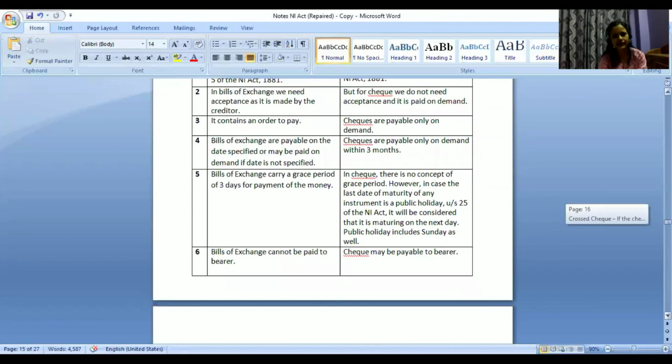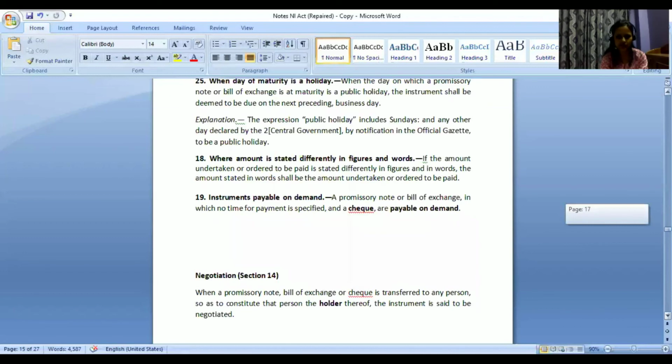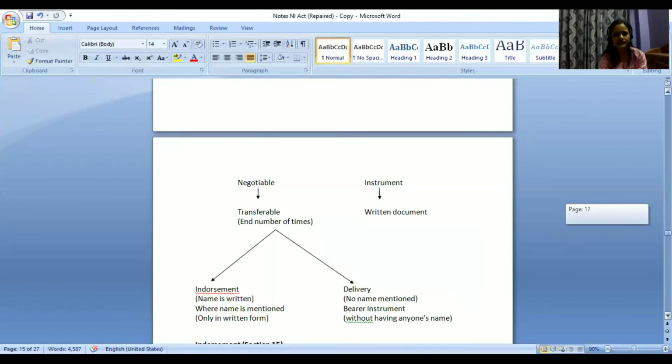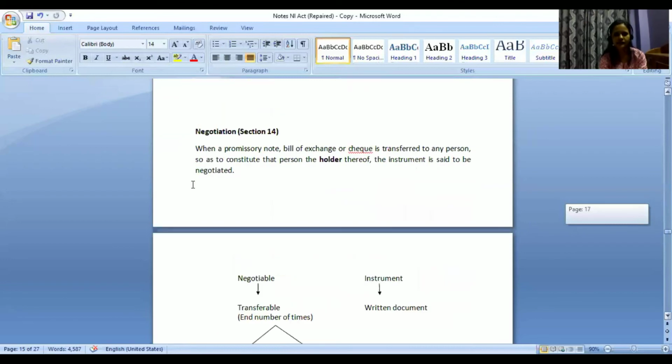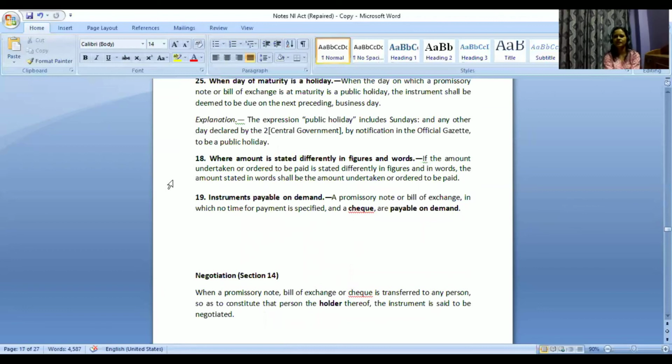In case words and numbers are both different, take for example, in words they have written 40,000, in numbers it is written as 90,000. So in that case, which one will be considered? It is mentioned under section 18. So if it is different, then the amount stated in words shall be the amount undertaken or ordered to be paid. We will consider whatever is written in words.